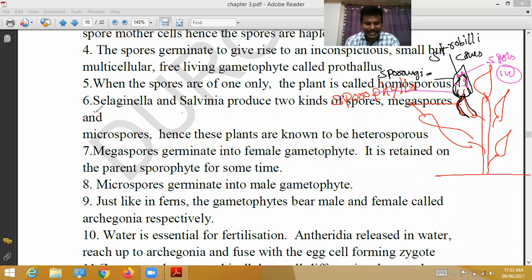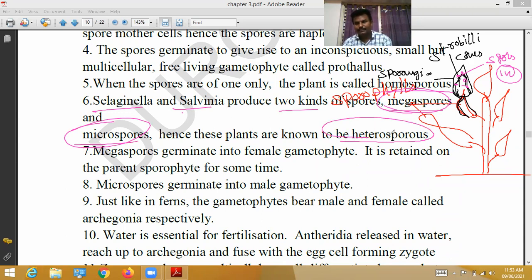Selaginella and Salvinia both produce two kinds of spores, called megaspores and microspores. Some plants produce only one type of spore; those are homosporous. Some plants produce two types of spores, megaspores and microspores. Hence, these plants are called heterosporous plants.